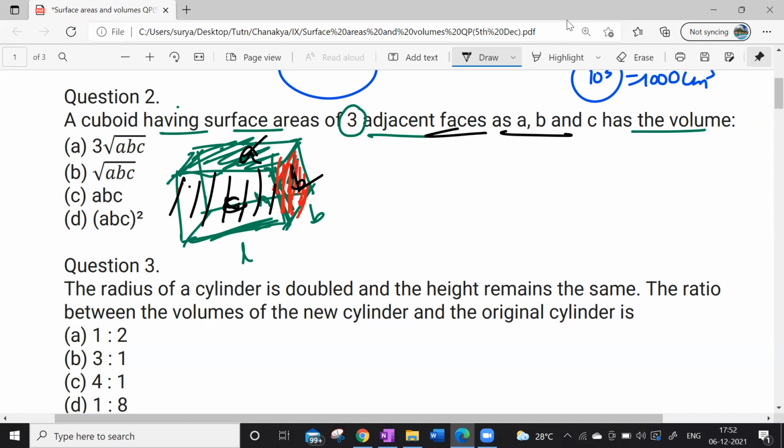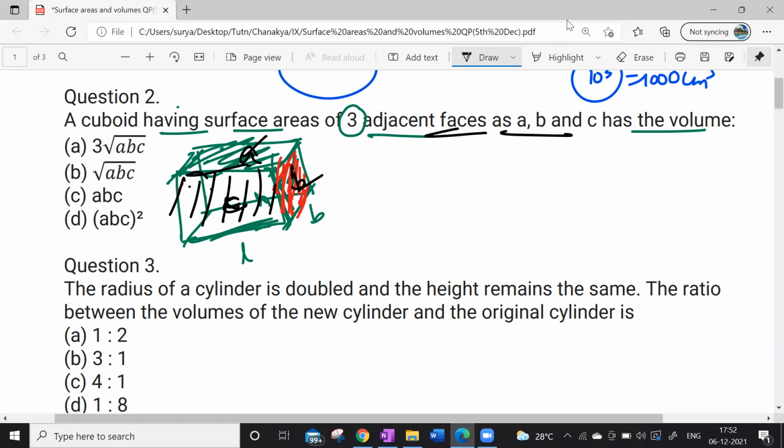We'll come to that. I didn't finish the answer still. We have to solve it for your understanding. I draw the diagram and I'm just giving the names of the faces. So what is the area of the top surface? The top face, sir, means LB. Length and breadth. Okay.